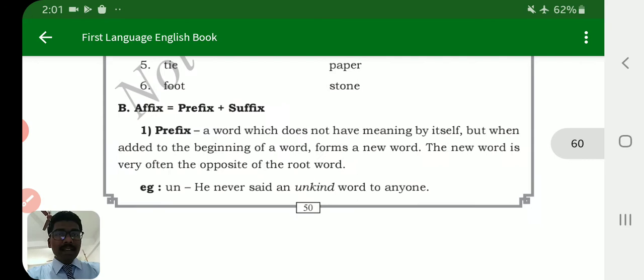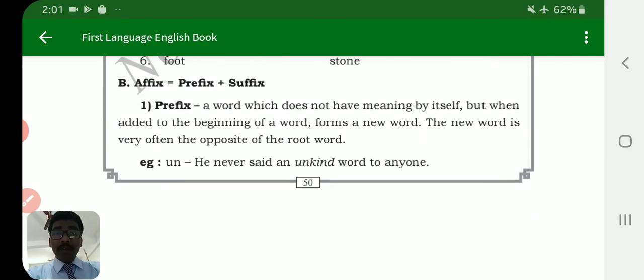As you know, I told you in the previous video lecture the meaning of prefix: a word which does not have meaning by itself, but when added to the beginning of a word, forms a new word. The new word is very often the opposite of the root word. Yesterday I gave lots of opposite words by using prefix.